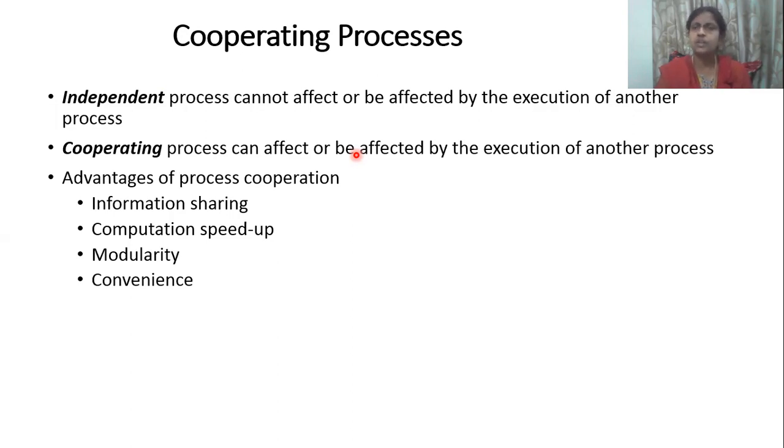Certain software should be an independent process for security reasons, like your ATM cards. If it were a cooperating process, one person's ATM card could be used by somebody else, correct? So in these kinds of applications you should have an independent process. But for certain things, like your contacts being shared with WhatsApp, it can be a cooperating process.